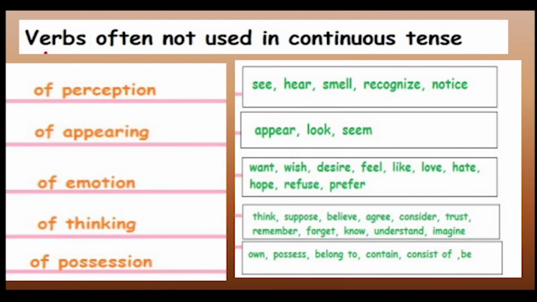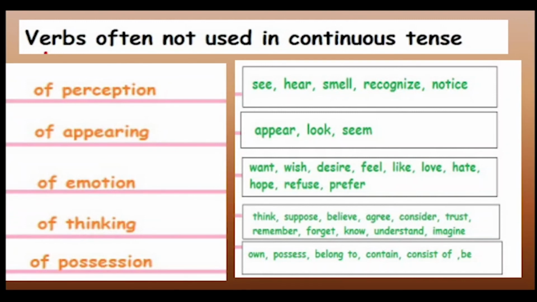Verbs of appearing, that is, appear, look and seem. Verbs of emotion, that is, want, wish, desire, feel, like, love, hate, hoping, refusing, preferring, and verbs of thinking, that is think, suppose, believe, agree, consider, trust, remember.